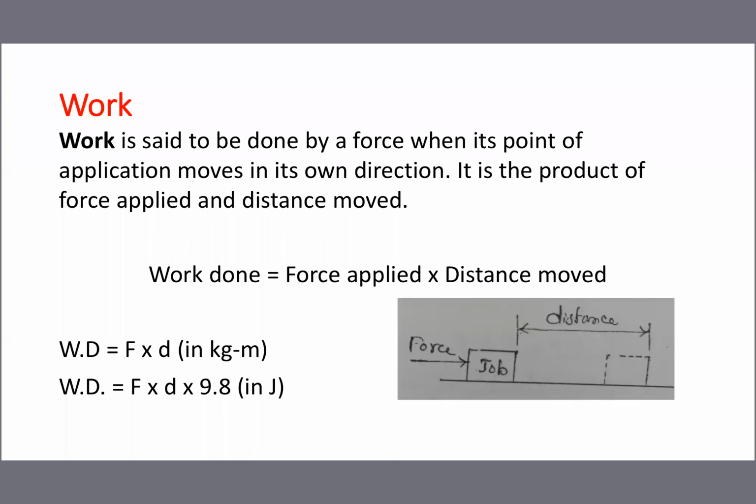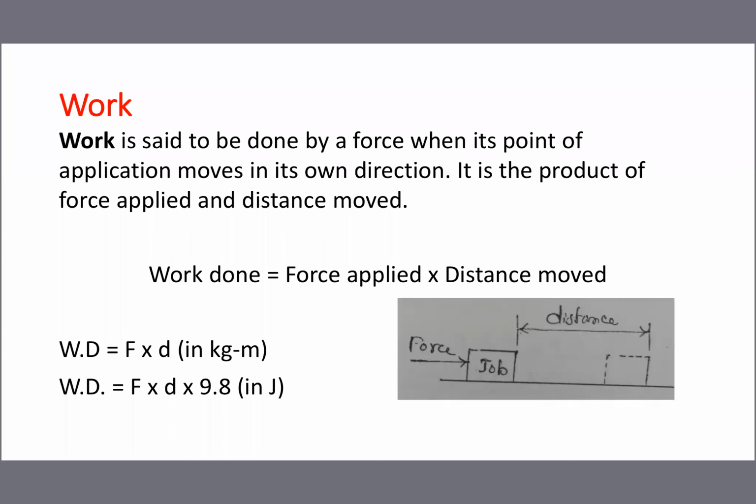For example, you see the formula again: work done is equal to force into distance. You will get it in kg meter. The unit in the bracket is kg meter. But the standard unit of work done is joule. How to convert from kg meter into joule? You just multiply with 9.8.